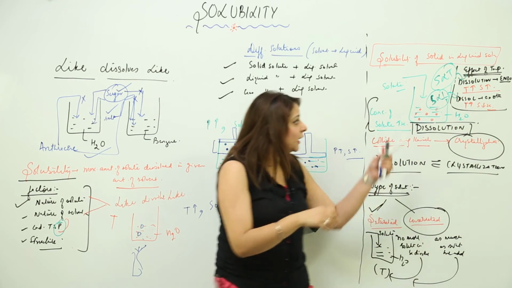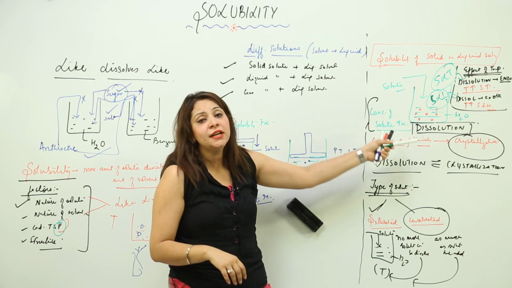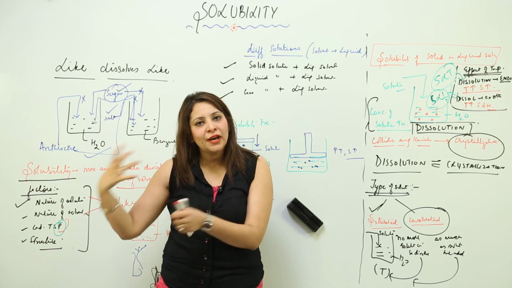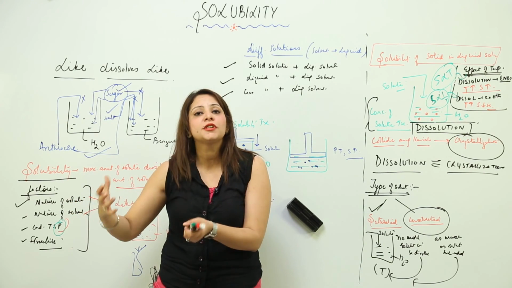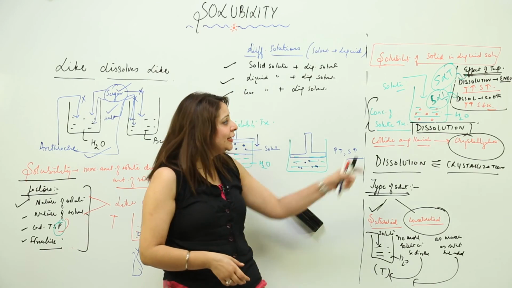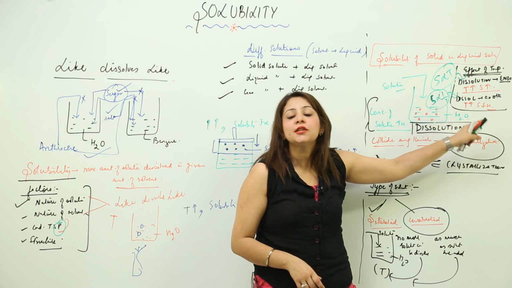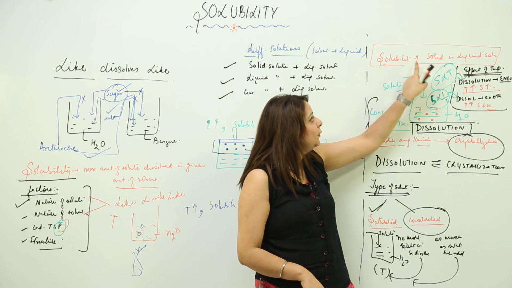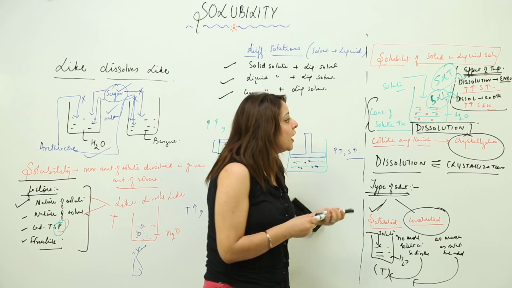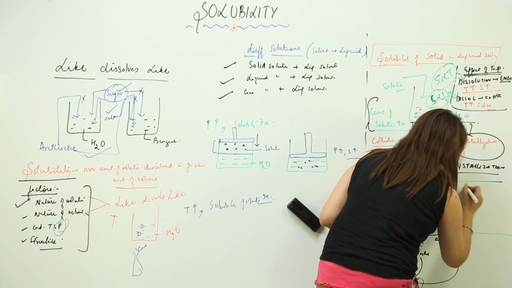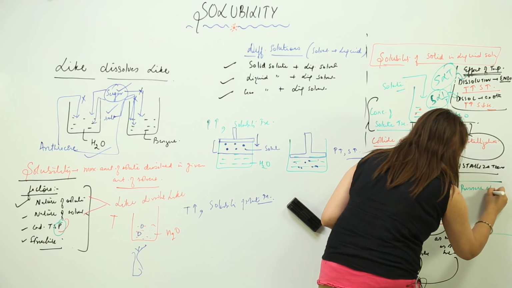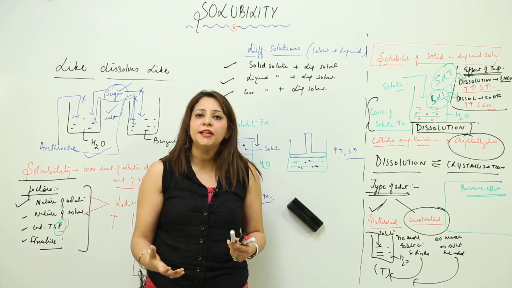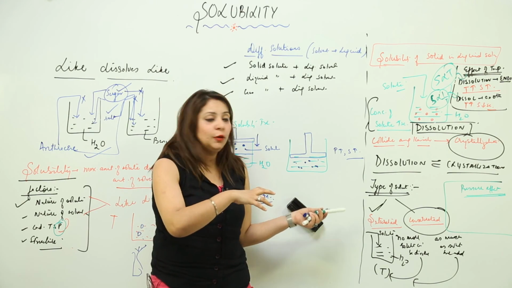Right. So this variation is according to Le Chatelier's principle, because we know that when you increase the stress on one side, the equilibrium is going to shift to the opposite side. So these two phenomena are in accordance with Le Chatelier's principle. So this is the effect of temperature on the solubility of solid in liquid. Now if we talk about pressure, does pressure increase the solubility of solid in liquid, or does it make the solubility less?